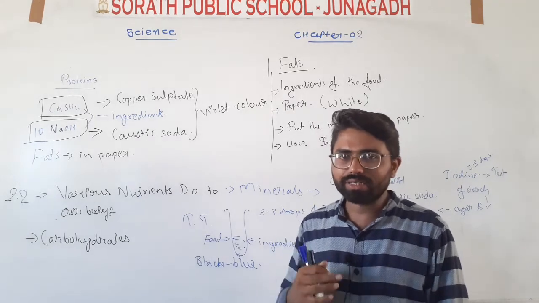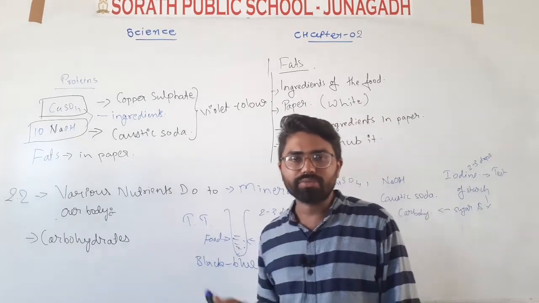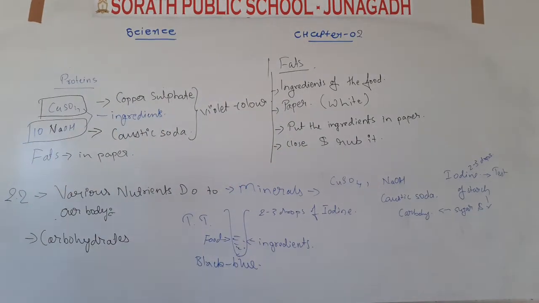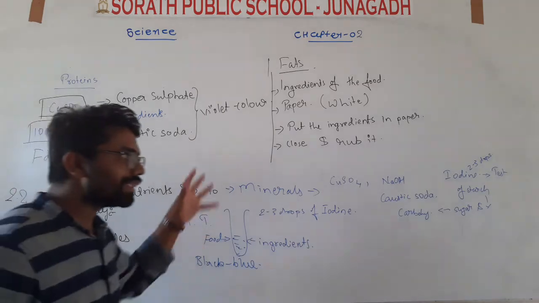First of all, which are the 5 nutrients that we have studied in the first lecture? They were carbohydrates, proteins, fats, vitamins and minerals. Okay, after that we have seen in the first lecture about all the nutrients, and in that topic we have seen the test of all these 3 things.